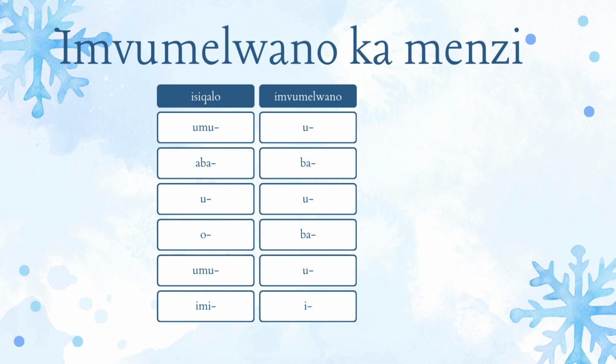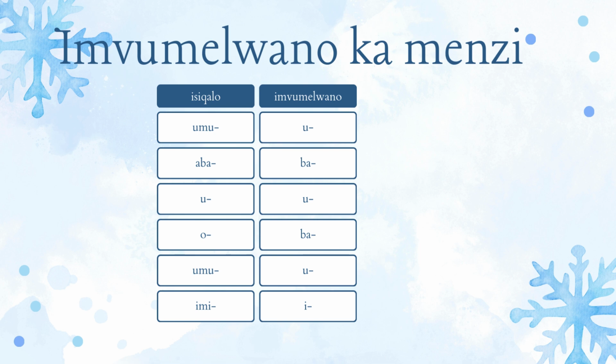All right, so when we need to find this out, we need to use the prefix, isiqalo segama. So it's the same as noun classifications. If you remember correctly, this is exactly the same order of the noun classifications that I have used here. So you look at the prefix, ubheka isiqalo, and then you make a decision as to which concord or which agreement you're going to use.